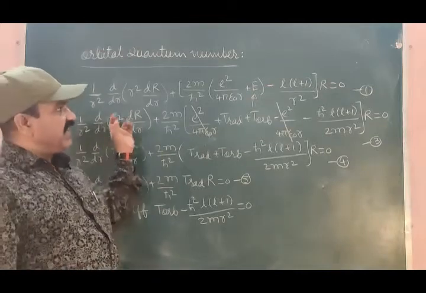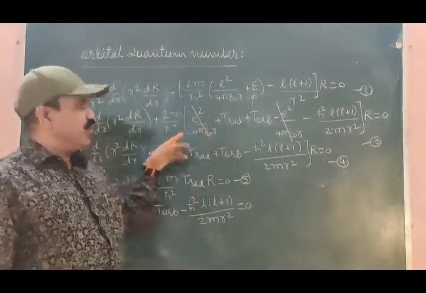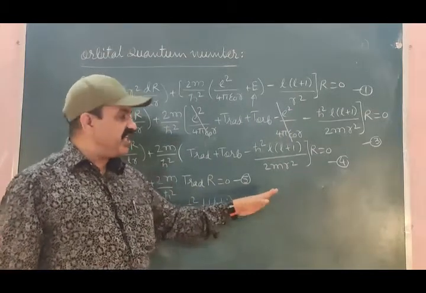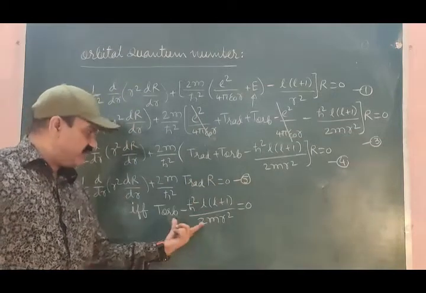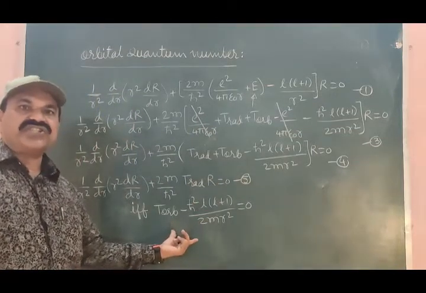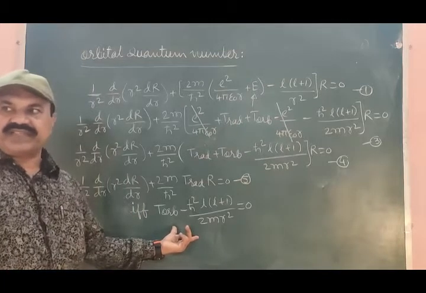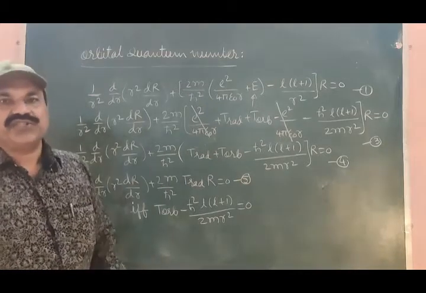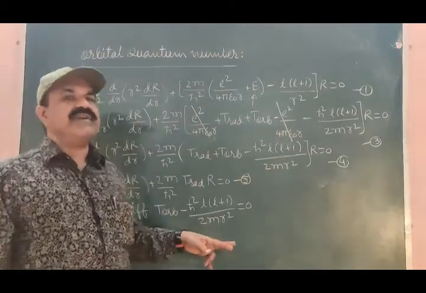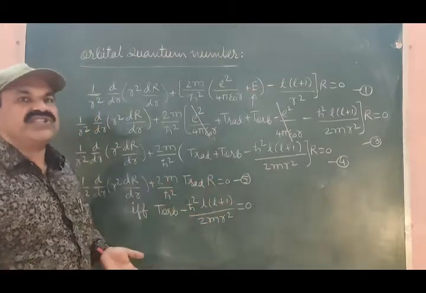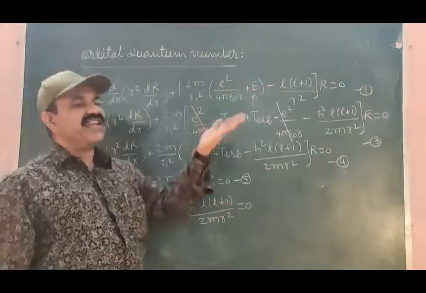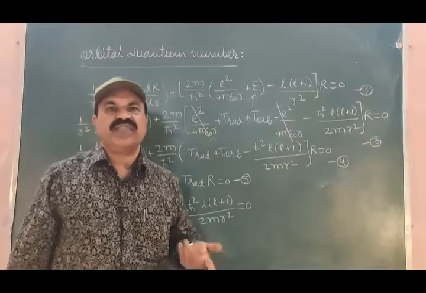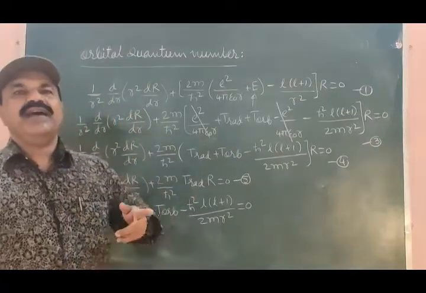That is, the anomaly in equation 1 is removed with this procedure. But the condition needed to get equation 5 is this condition. This condition should be met. If and only if this condition is met, equation 5 is true. So, when this condition is met, we have accomplished our task of representing equation 1 as the differential equation for the electron of the hydrogen atom in terms of only the radial part.